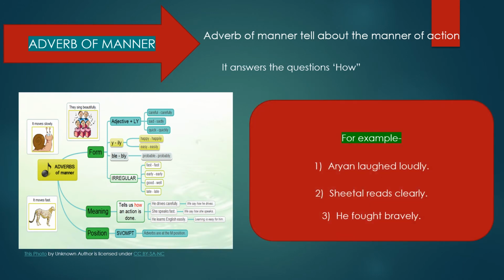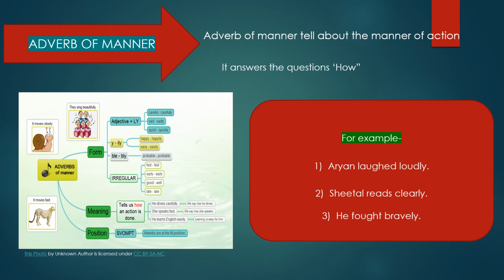Aryan laughed loudly. In this sentence, loudly is an adverb because it answers the question how Aryan laughed. Next sentence, Sheetal reads clearly. In this sentence, clearly is an adverb because it describes how Sheetal reads, or in what manner Sheetal reads. So here clearly is an adverb.